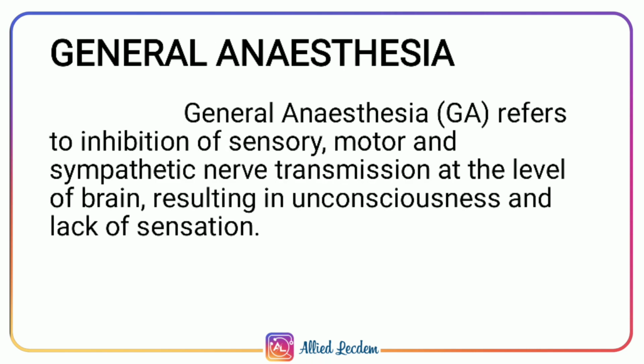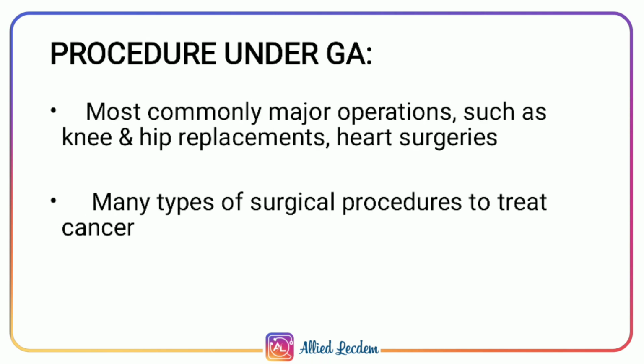So let's first see about general anesthesia. General anesthesia refers to inhibition of sensory, motor, and sympathetic nerve transmission at the level of the brain, resulting in unconsciousness and lack of sensation. General anesthesia is generally administered by an anesthesiologist in order to induce or maintain general anesthesia to facilitate surgery.